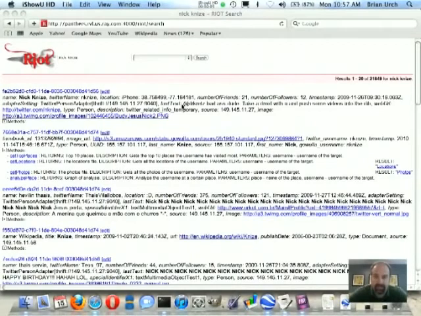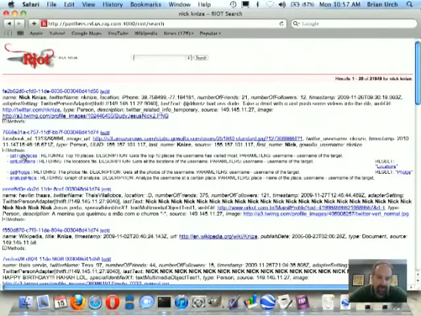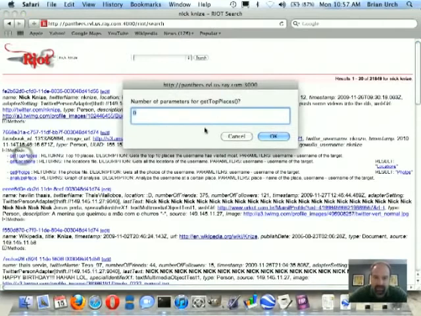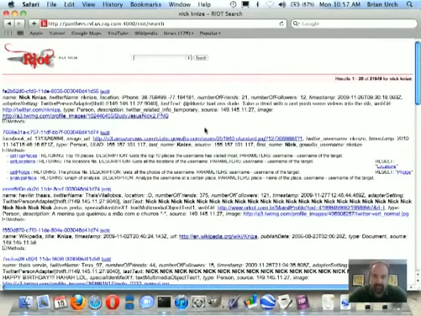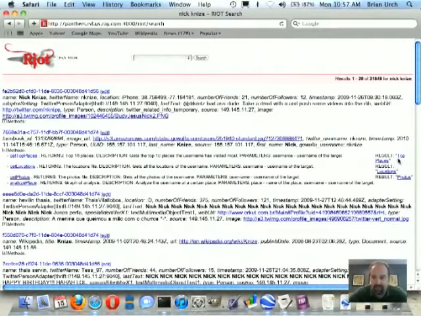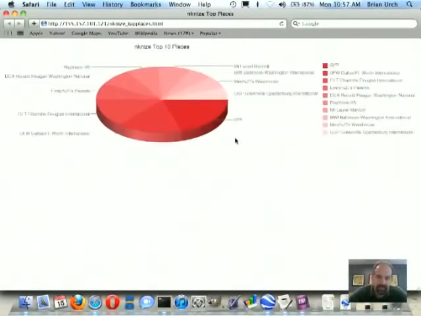Now we want to try to predict where he may be in the future. So we're going to go ahead and call this get top places method. It's a very basic analytic, but it's going to return back a pie chart that'll show us the top 10 places that Nick checks in. And you see here the gym is the top place, followed closely by Dallas-Fort Worth.